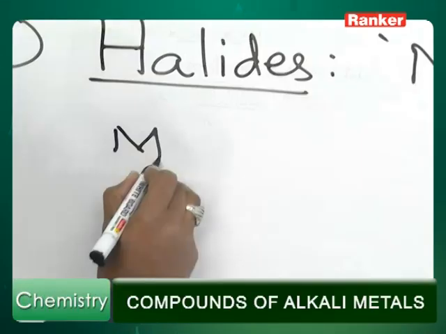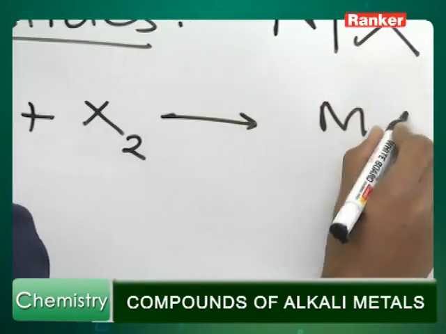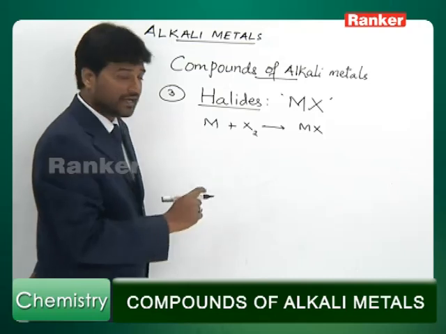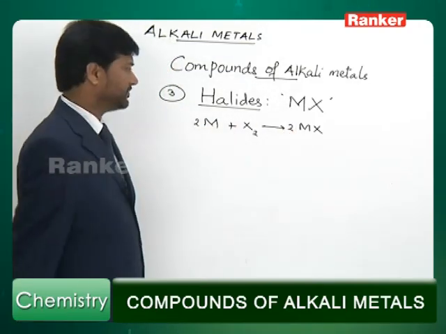We have just seen that these compounds can be prepared directly by combining alkali metal with halogen. This is a balanced equation. So you get MX type of halide.